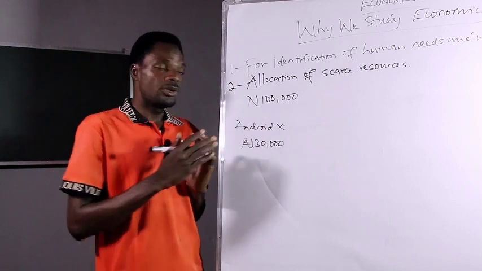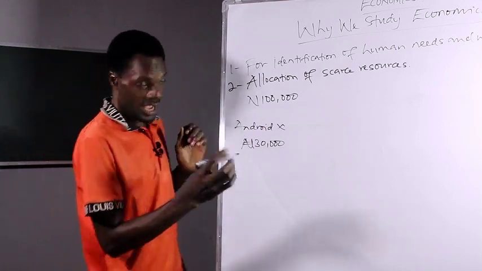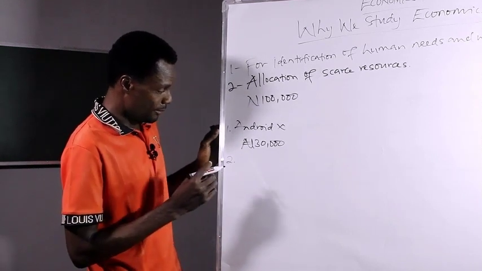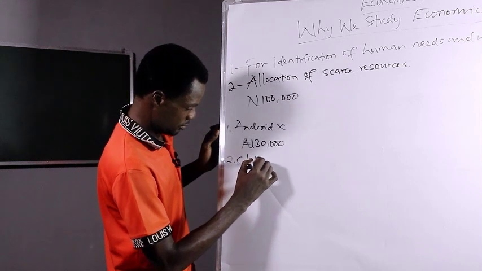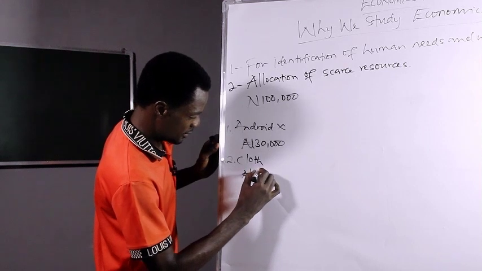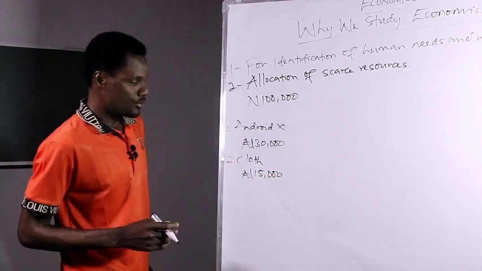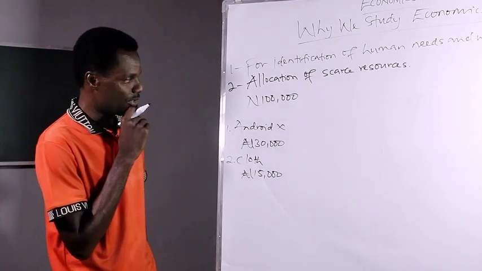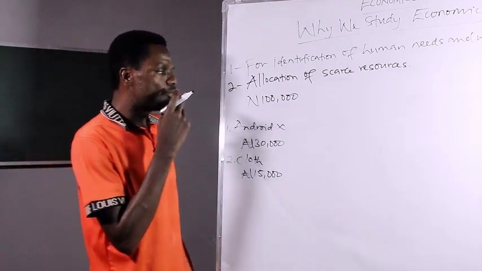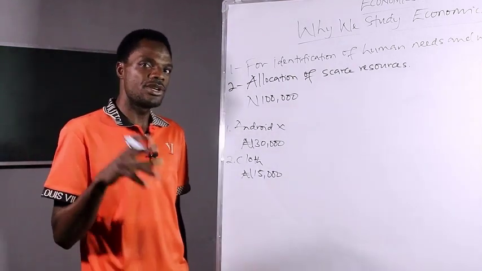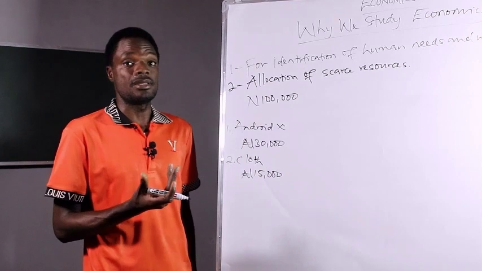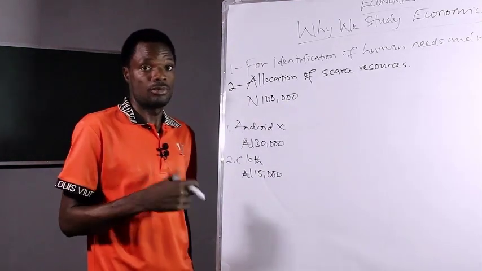Now, with this 100,000, you can do a lot. I have just mentioned one thing, buying an Android phone. The second one, you can buy clothes, for example, at, let's say, 15,000. So from here, you can understand that you have spent 45,000 so far. So what is your balance? You have 55,000. But supposing that you bought that iPhone without considering your economic status, you will realize that you still need to buy clothes, but with what money? Maybe you will end up borrowing, which is a problem.